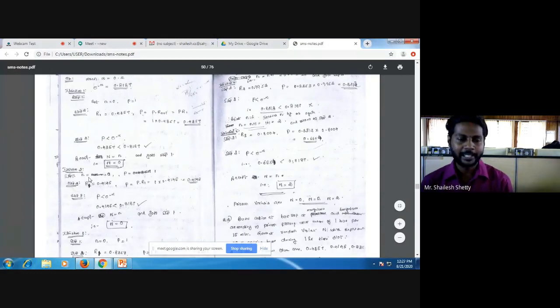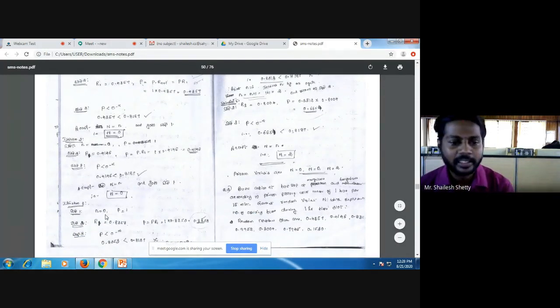Again, set n equal to 0, P equal to 1. Take the next random number, 0.4146. Replace P with P into R1, which is 1 into 0.4146. I got 0.4146 itself. Is 0.4146 less than 0.8187? Yes. So capital N equals small n, that is 0 only. I got my second Poisson variate also, n equal to 0.